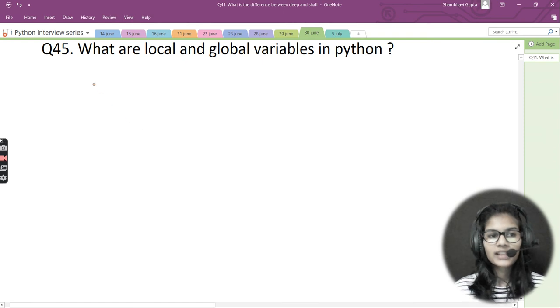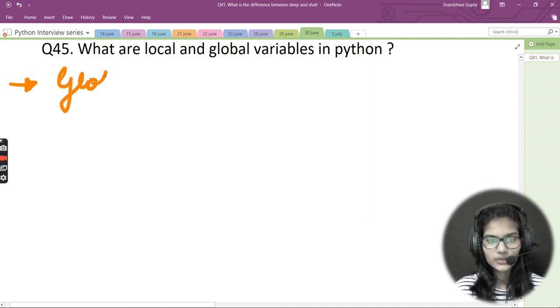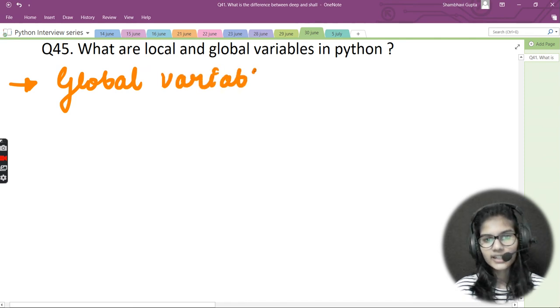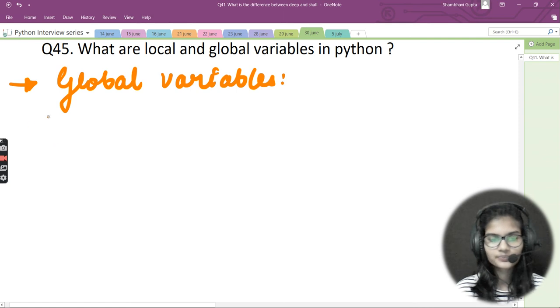Now, let's move towards the last question for today, and that is: what are local and global variables in Python? Let's see about those things. First of all, I'll be defining the global variables, and after that, I'll be defining the local variables. Okay, so global variables.